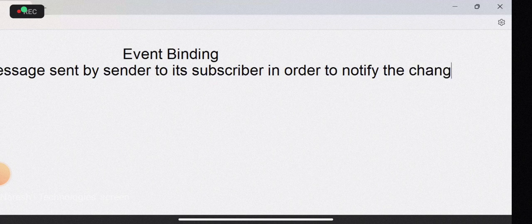We'll see that. So technically, first point, what is an event and how does this event work? Usually, how do you define an event? An event is a message sent by a sender to its subscriber in order to notify a change.